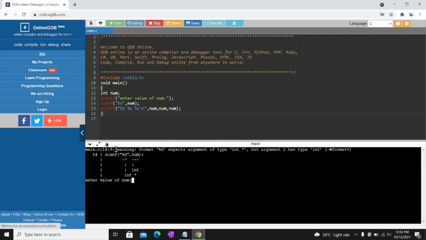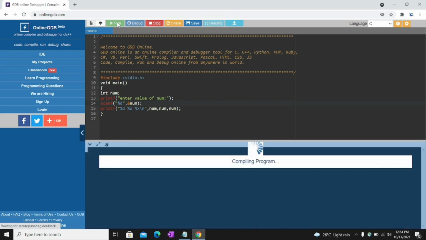See, here I got one warning. It's a warning, it's not an error. The code is running. Here I give user input 10 and press enter. See, nothing came. Line number 14 gives a warning. Make sure to note one point: in scanf, we have to use the proper format specifier and the address of the variable. Here the address of num is not given, so I need to give the address of num. Then I run.